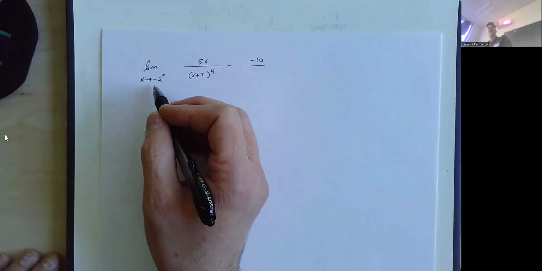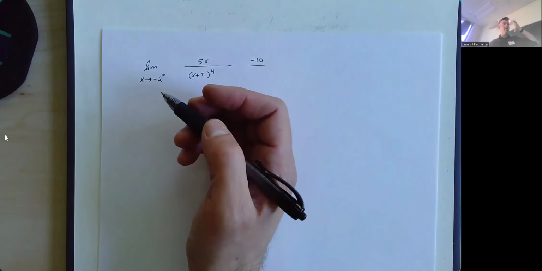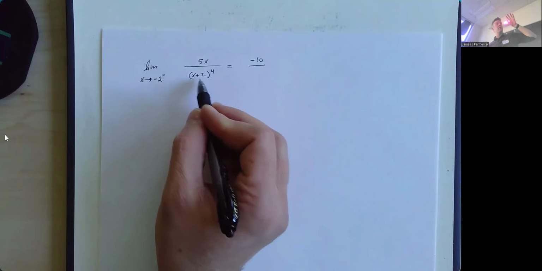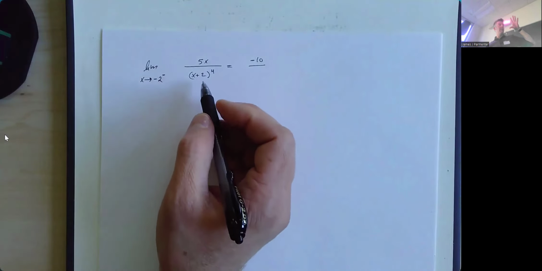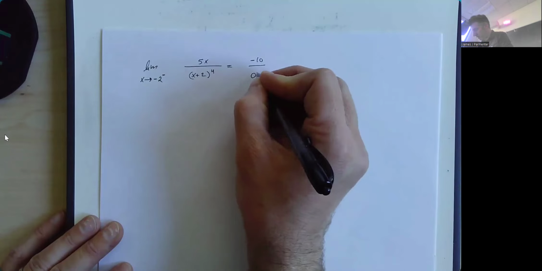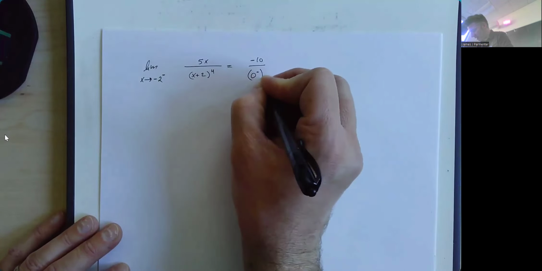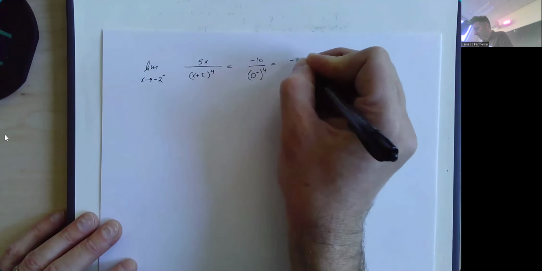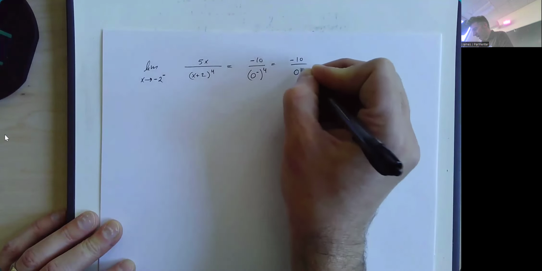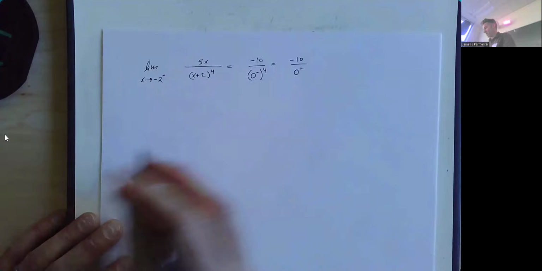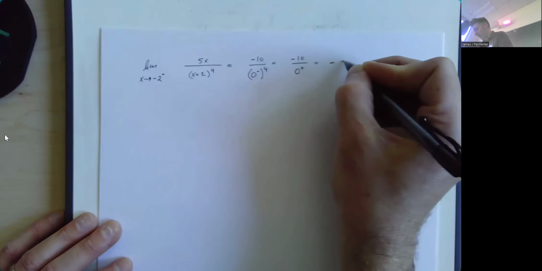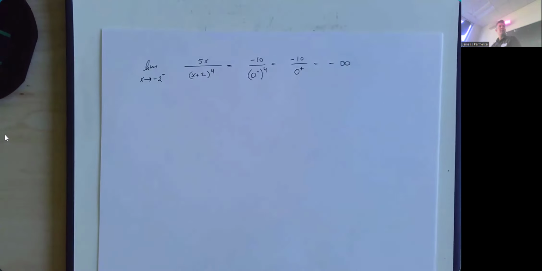Being left of -2 means you're more negative than -2. So I'm thinking of like -2.1. -2.1 plus 2 is very, very slightly negative. So I have a very, very small negative number, but then it's being raised to the 4th power, and anything to an even power is going to end up being positive. So this is really a -10 over a slightly positive small number, which is a negative divided by a positive, which is negative infinity.